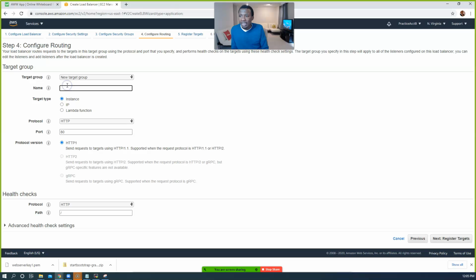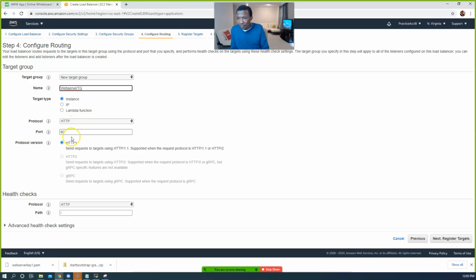When you're creating the load balancer, you create what we call a target group. This target group will have the machines that you want this load balancer to route traffic to. So let's just call this web server target group. It's to an instance.